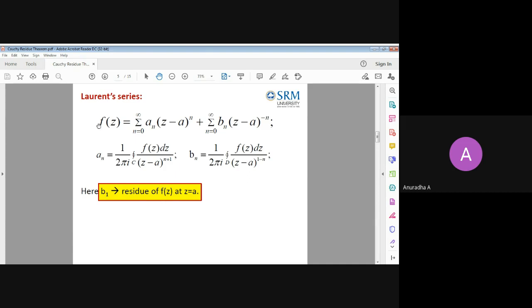So when a function f of z is given to us, we are going to expand it like this: something into z minus a whole power n, then something into z minus a whole power minus n. Positive powers and negative powers we are going to expand, which is called a Laurent series. In this, the coefficient of all the positive powers is given by this formula.